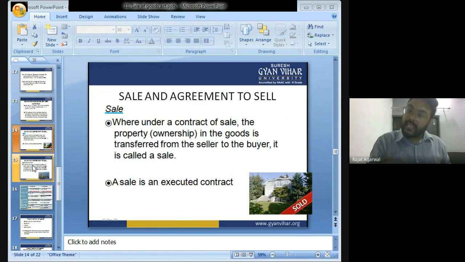A sale is an executed contract. Next day, I went to the shop. I have given 20,000. Now the shopkeeper transferred the music system to me. This is known as actual sale, in which the ownership is transferred to me. I give him the price 20,000, and the shopkeeper transfers the music system along with the ownership. It is known as sale.